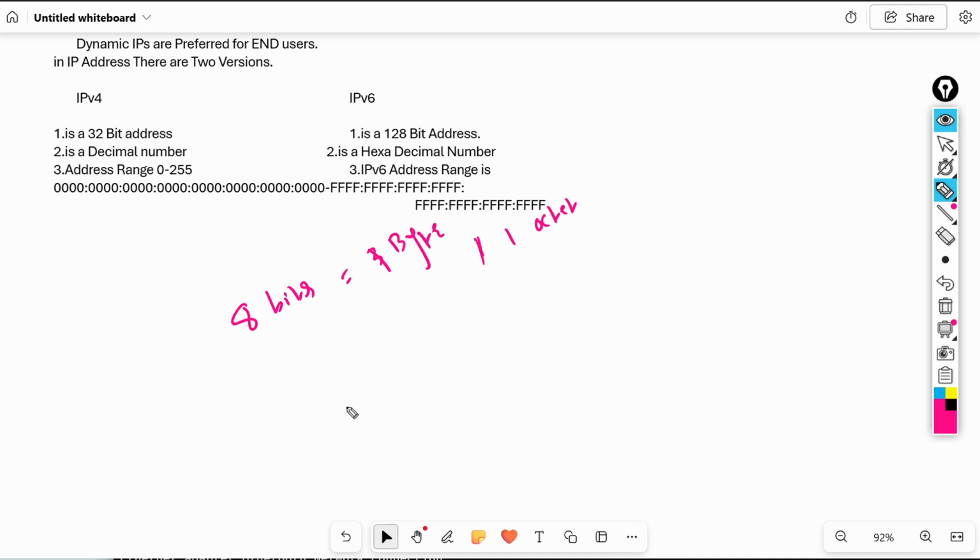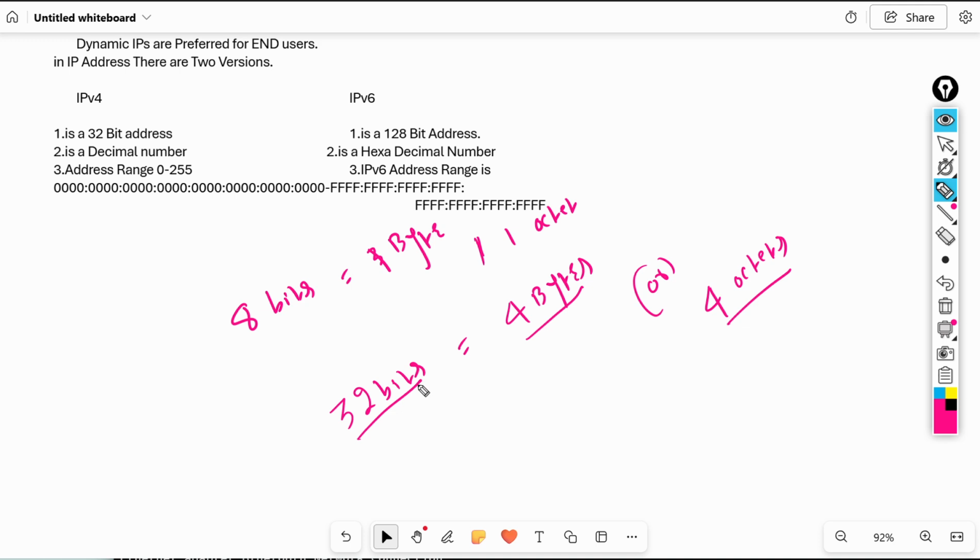So in IPv4, how many bits are there? Total 32 bits. 32 bits means how many bytes? 4 bytes, or 4 octets. Remember this point: 4 bytes or 4 octets, or you can also say 32 bits.